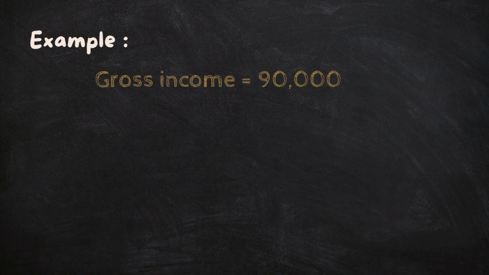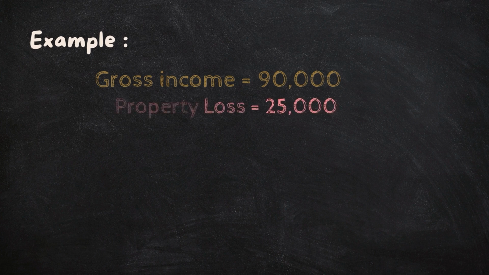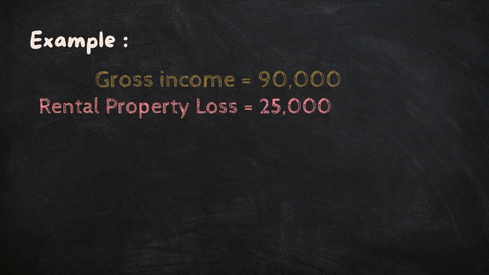In order for this special allowance to come into play, two things have to happen. Number one, you have to have materially participated in the rental activity. Number two, your adjusted gross income has to be within certain ranges. And I'll go over those ranges now with an example. Let's say that your adjusted gross income is $90,000 for hypothetical purposes. And let's say that your rental property incurred a $25,000 loss for that year. And based on the special allowance, if your adjusted gross income is less than $100,000, you can write that whole $25,000 loss in that year against your ordinary income.